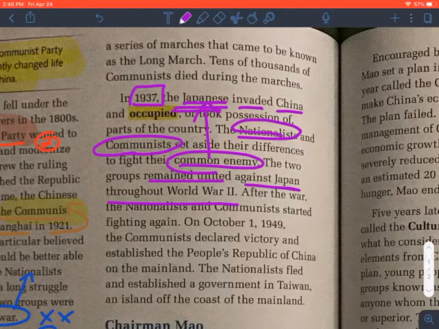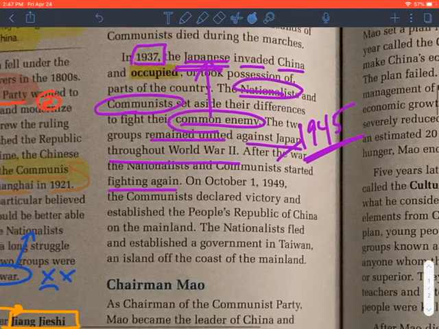After the war, which you may remember from studies of American history, the war ends with those two atomic bombs dropped in August of 1945. After the war, the nationalists and communists started fighting again. So now we no longer have this outside enemy. It's time to go back to fighting each other.